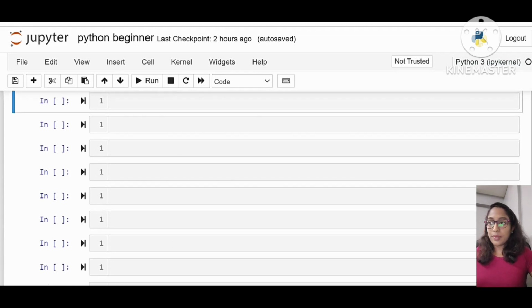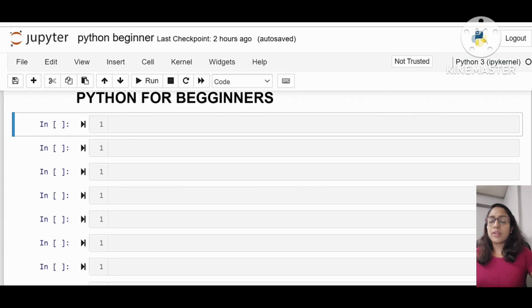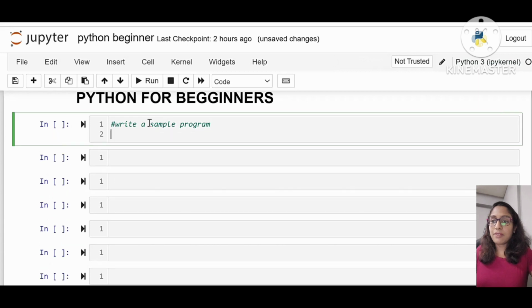Okay, so this is a Jupyter notebook interface. Here I'll be writing the Python program in Jupyter notebook. Normally in PyCharm, the Python file extension will be .py, but in Jupyter notebook the file extension is .ipynb. So we have to create a new .ipynb file and then start writing the program. First of all, just type hash. Hash means a comment in Python. So I write: this is a sample program. It's just to understand what is being written here, and this line won't be displayed in our program output. So I'm just writing a comment first.